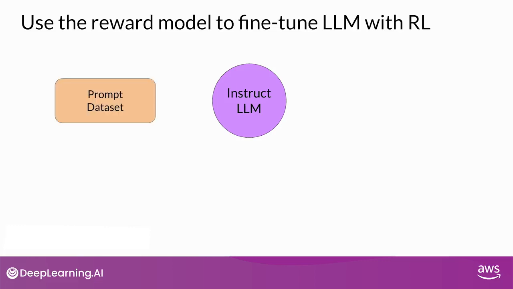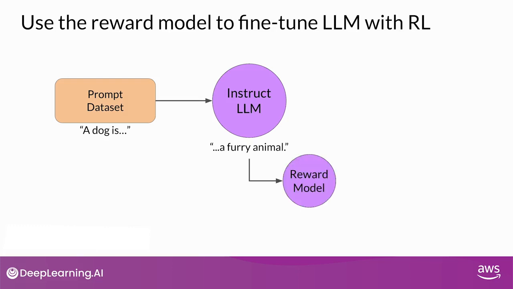First, you'll pass a prompt from your prompt dataset, in this case, "a dog is," to the instruct LLM, which then generates a completion, in this case, "a furry animal." Next, you send this completion and the original prompt to the reward model as a prompt completion pair. The reward model evaluates the pair based on the human feedback it was trained on and returns a reward value. A higher value, such as 0.24 shown here, represents a more aligned response. A less aligned response would receive a lower value, such as negative 0.53.